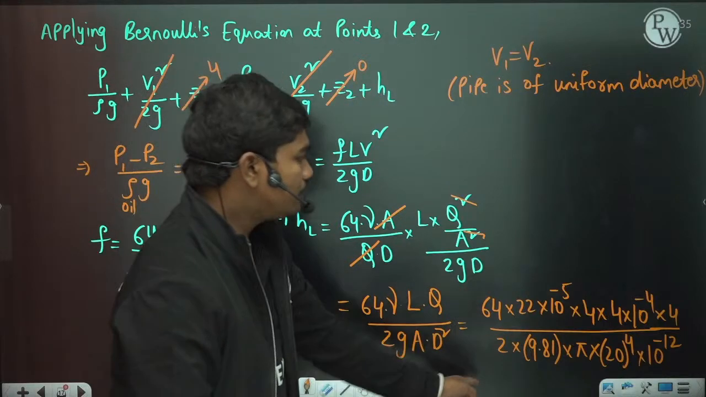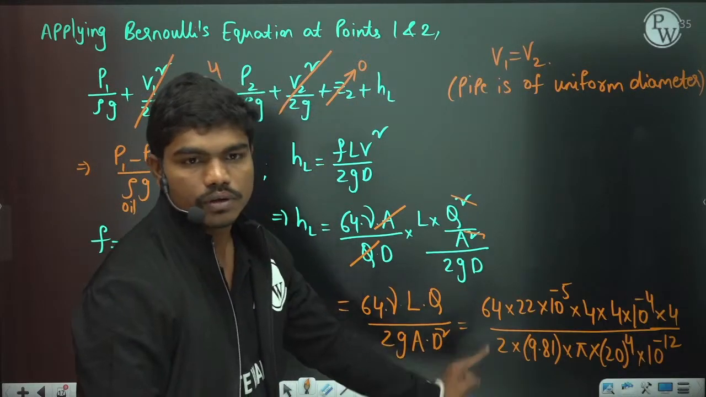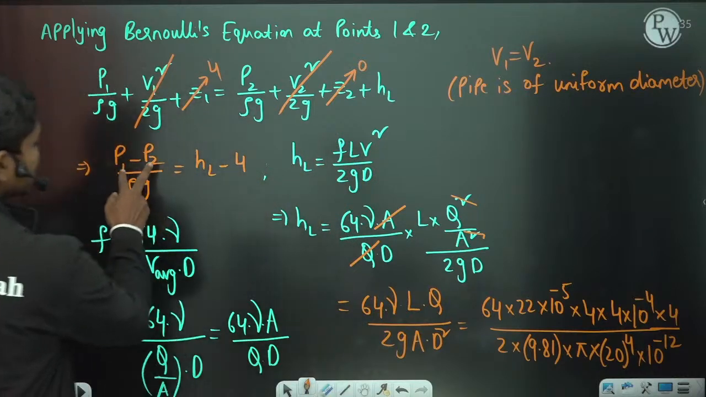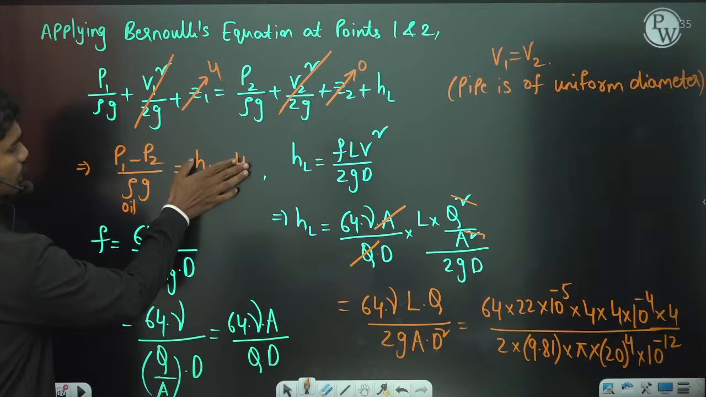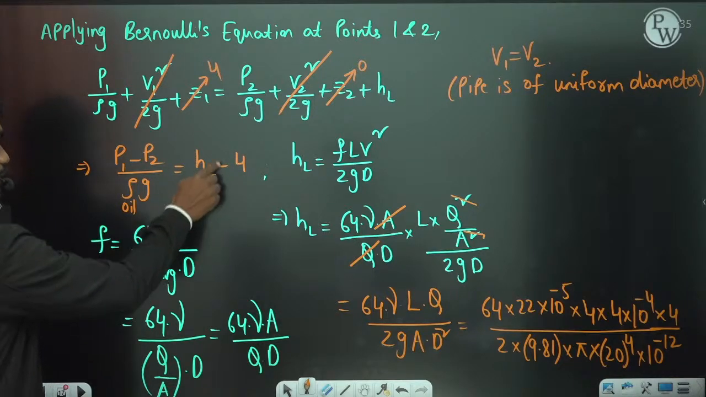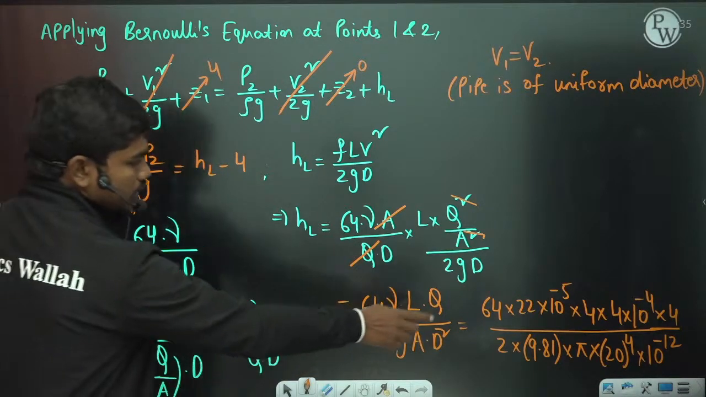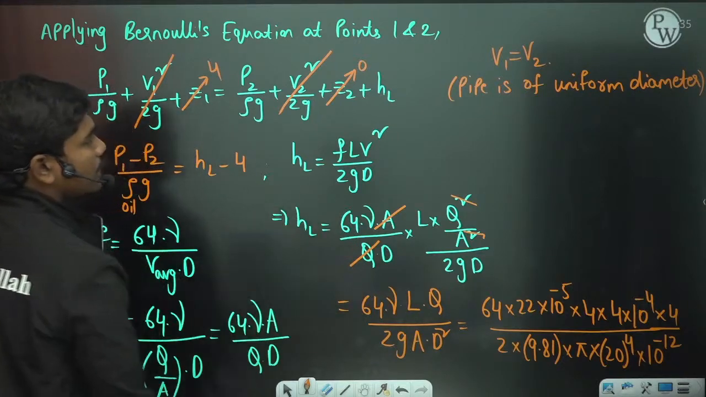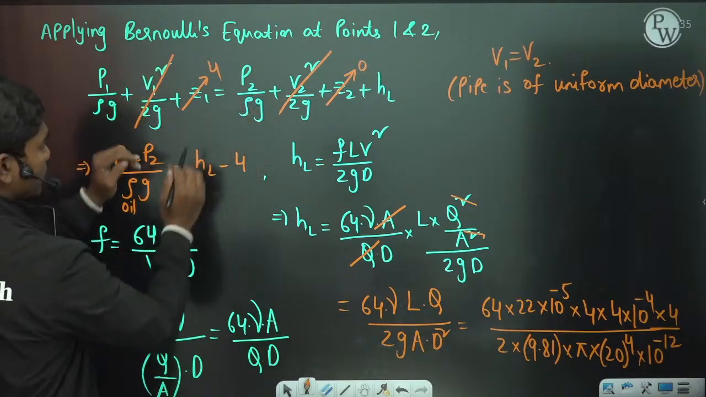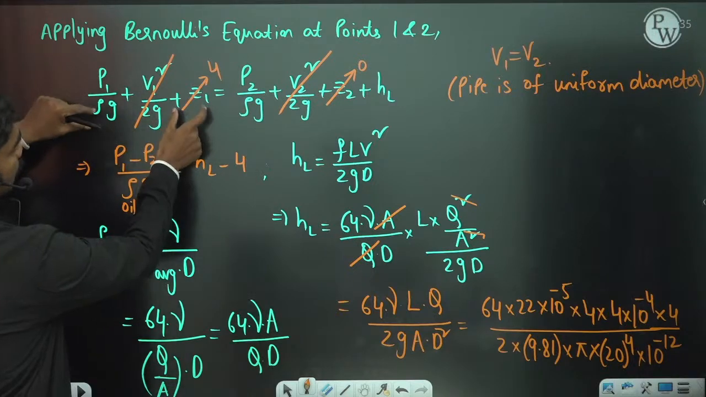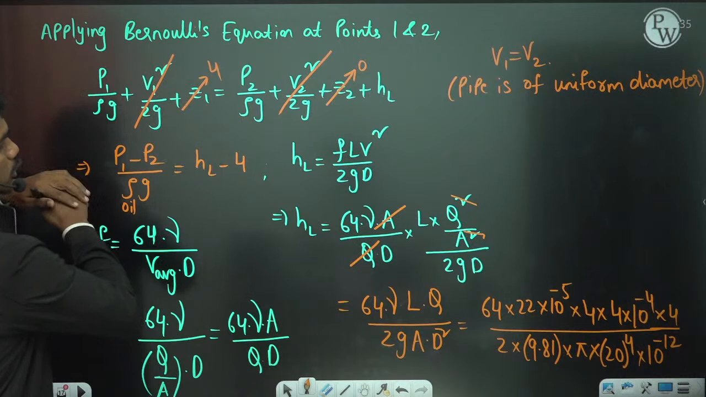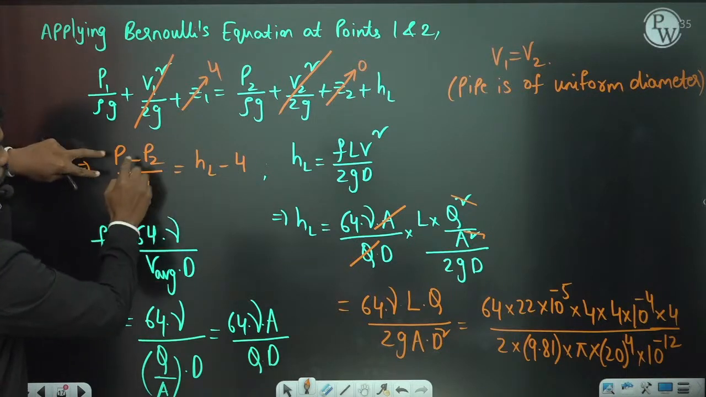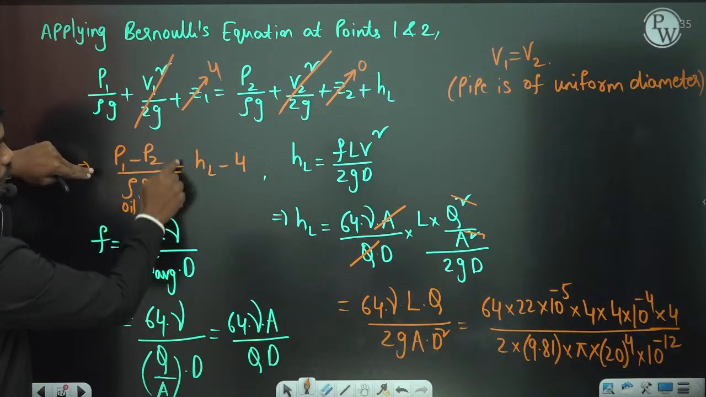Now let us suppose if this value comes out to be some negative value, because if you see P1 minus P2 by rho g is HL minus 4. Now let us suppose this HL minus 4 value depends basically on this head loss value. Okay, if this quantity I am getting to be negative, then basically since V1 got cancelled, it depends upon this piezometric difference, means P1 by rho g plus 4 minus P2 by rho g. So P1 by rho g plus 4 minus P2 by rho g, if you consider, we have this HL.